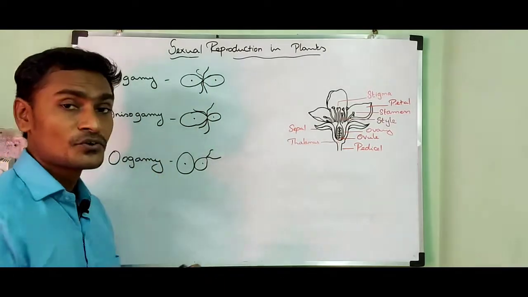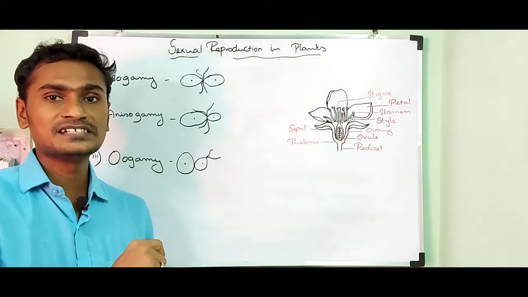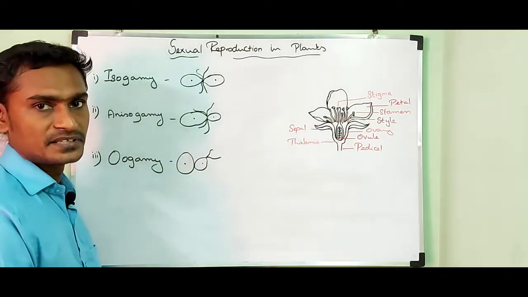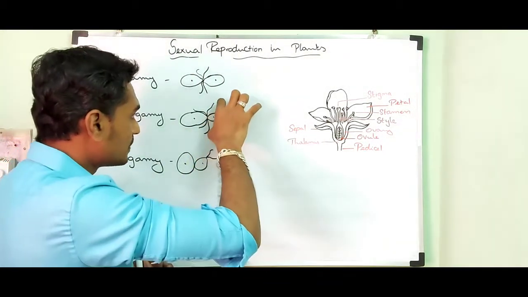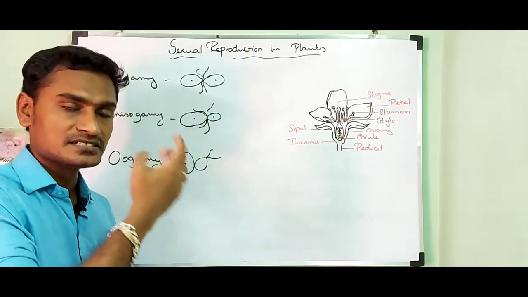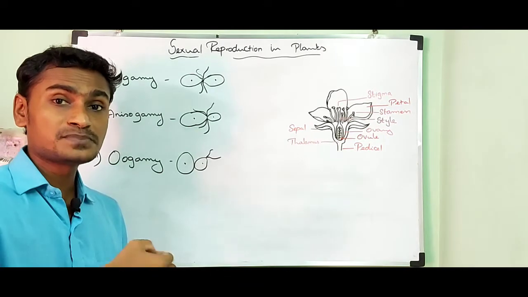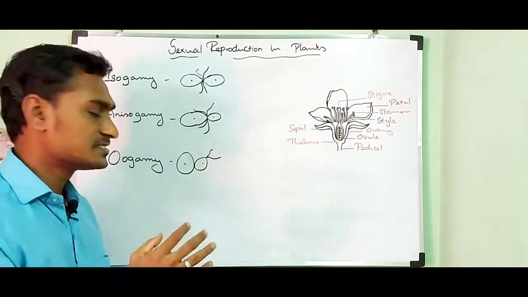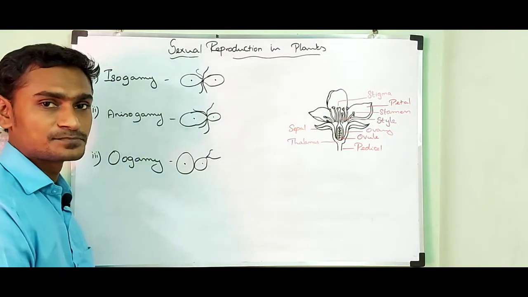In anisogamy, fusion of gametes takes place between morphologically or physiologically dissimilar gametes. You can find one gamete looks larger in size, another gamete looks smaller in size. While in the case of oogamy, fusion of gametes takes place between both morphologically and physiologically dissimilar gametes, and that condition is called oogamy.